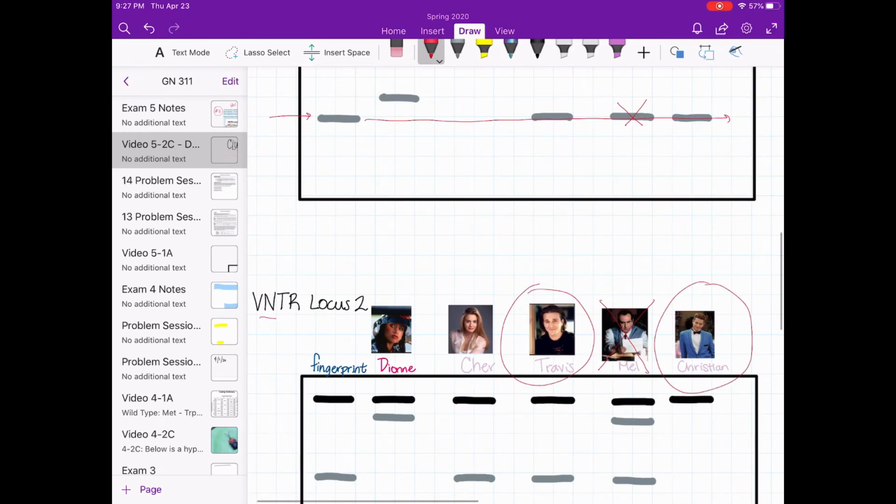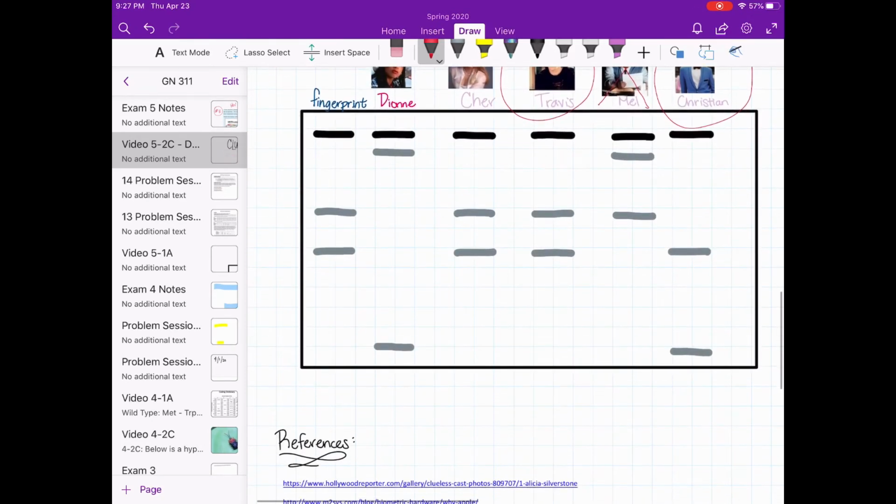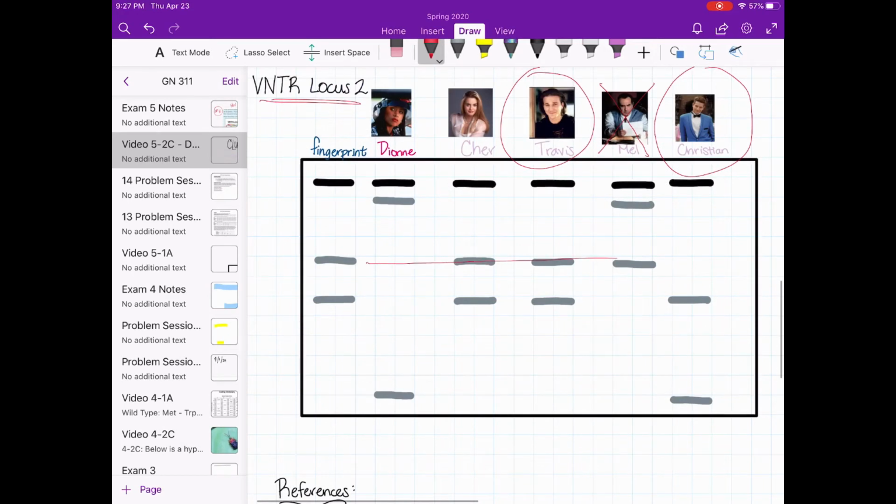At the second locus, only Cher and Travis match both alleles of the fingerprint. However, Cher was already ruled out after looking at the first locus. Christian's DNA does not match perfectly as he has an allele further down that is inconsistent with the fingerprint. Unfortunately for Travis, who was depicted as a skater boy and did not seem as well off as Cher and Dionne's family, he was the only suspect who matched the fingerprint.